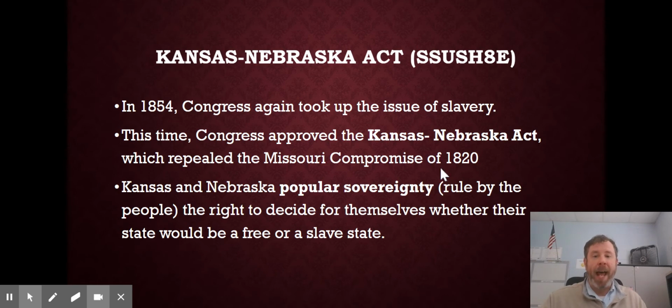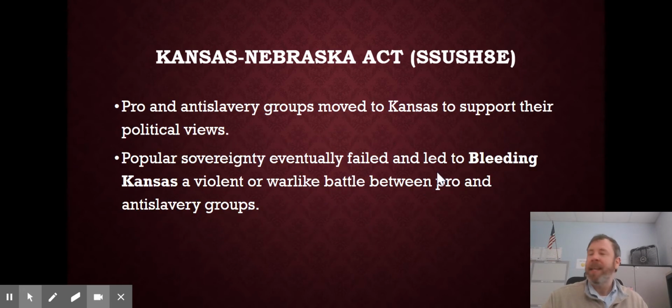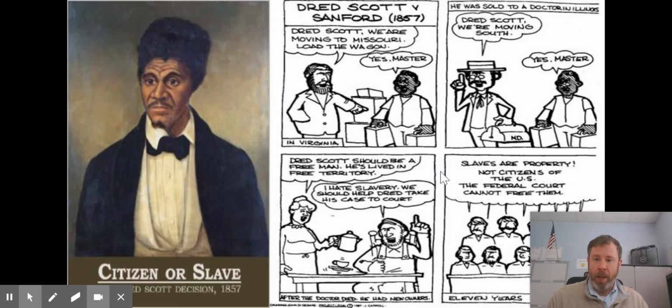It's letting the people decide, but the issue of popular sovereignty led to violence, and it led to death, and it led to further divide between the sectionalism between the North and the South. It did not end up well. What also did not end up well is what's known as the Dred Scott case, the Dred Scott decision.